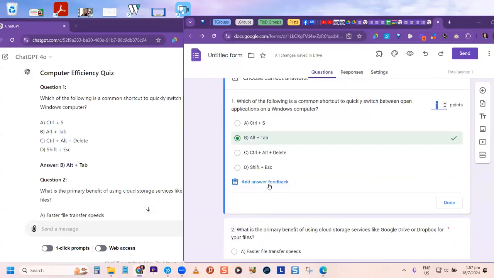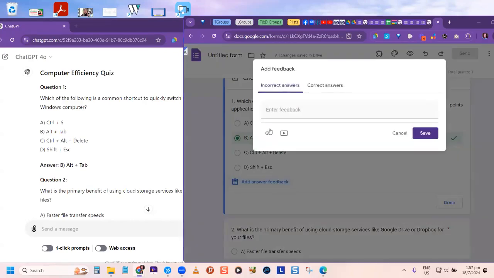Now, another feature that some people may not use is that there is an answer feedback. So you can also put written text, other than choosing from the multiple choice. So suppose I wanted to say something here in answer feedback. I could put that if the answer is incorrect, maybe I could let them know, hey, you can check out XYZ for more information. And for correct, I could put something.